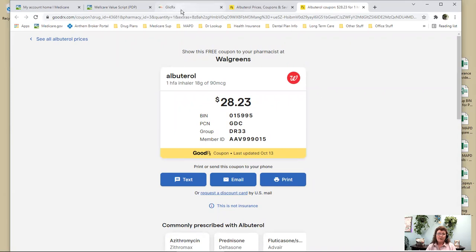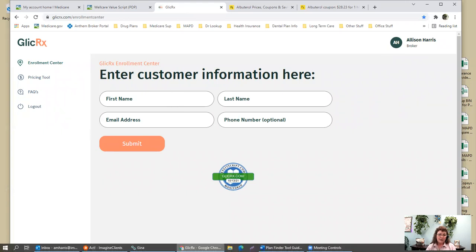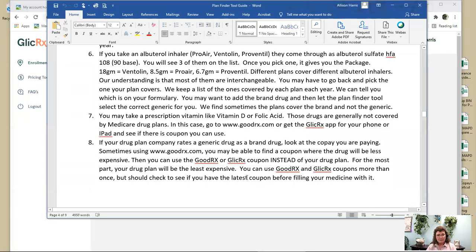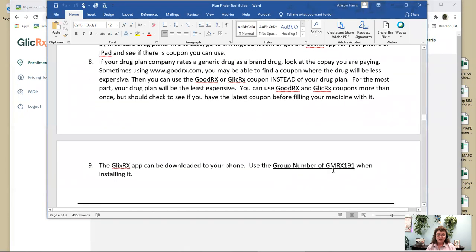Another alternative is GlickRx. We're finding that sometimes the costs on GlickRx are less expensive. It's an app that you use on your phone, and you want to use the group number GMRX191 when you install it, because it'll ask you for a group number. I have it here on mine because I have a broker portal, but it's all on your phone, and it's an app on your phone.